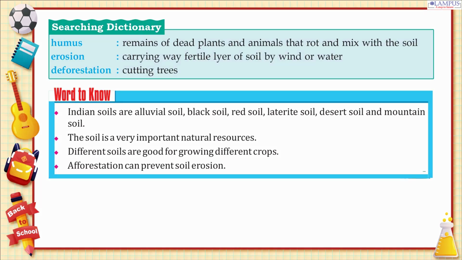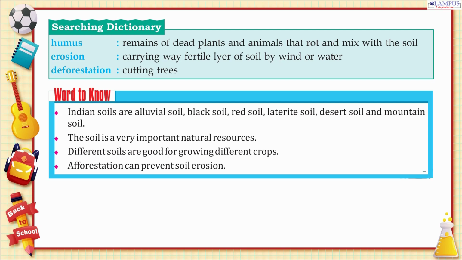Searching dictionary. Humus. Remains of dead plants and animals that rot and mix with the soil. Erosion. Carrying away the fertile layer of soil by wind or water. Deforestation. Cutting trees.